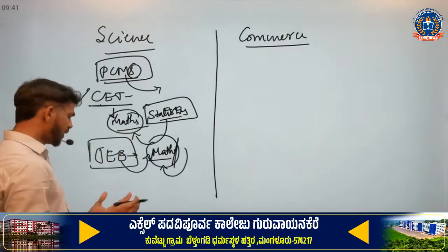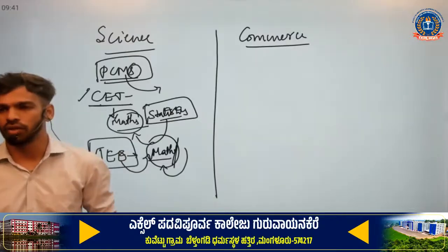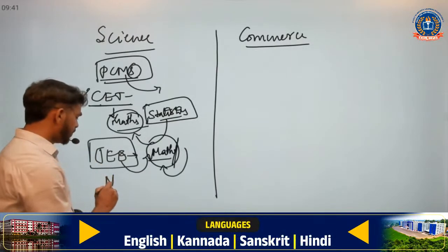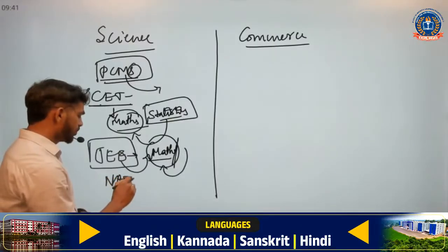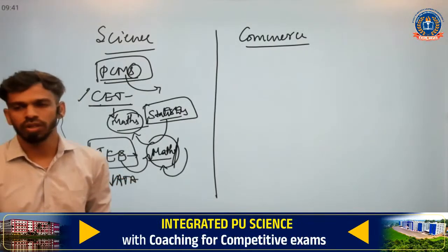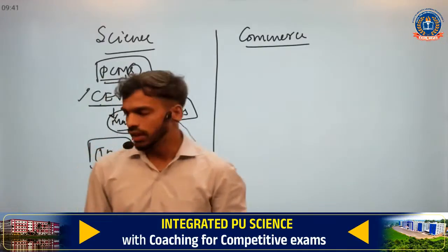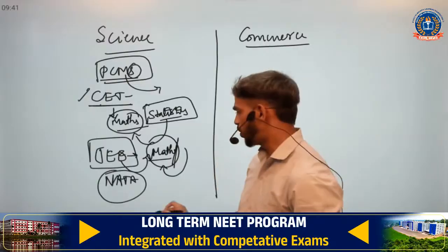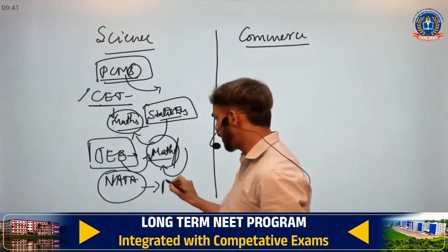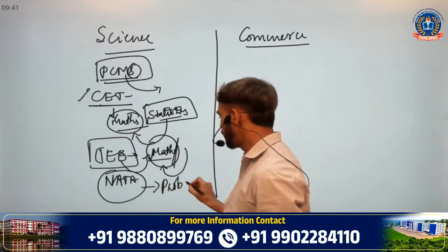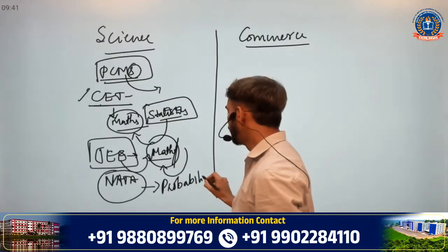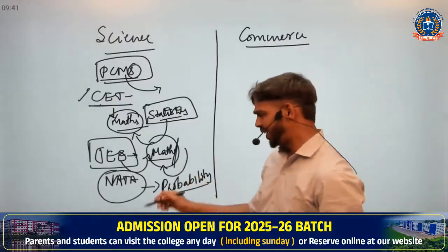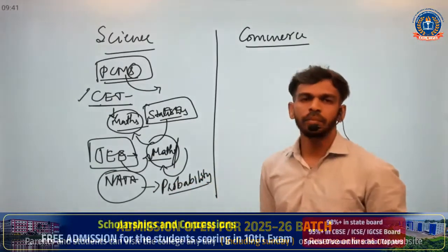Next one is NEET. Anyway, NEET is non-mathematical, so I cannot recommend that one. Similarly, NATA, for architecture, for those who are looking for a future in architecture, there are also some probability concepts and measures of central tendency in NATA, that is again in the maths paper.